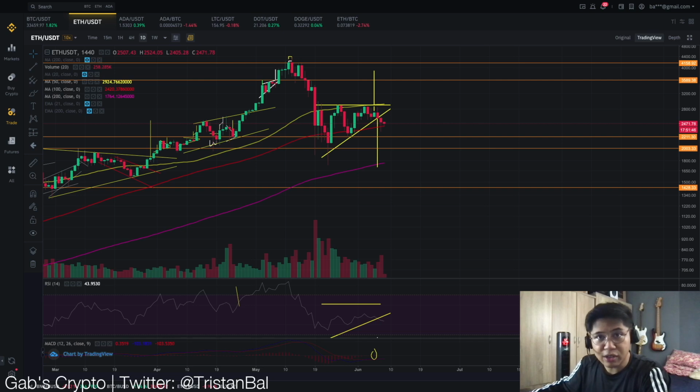I just found an unbelievable chart for Ethereum and Cardano. Stay tuned to know more.